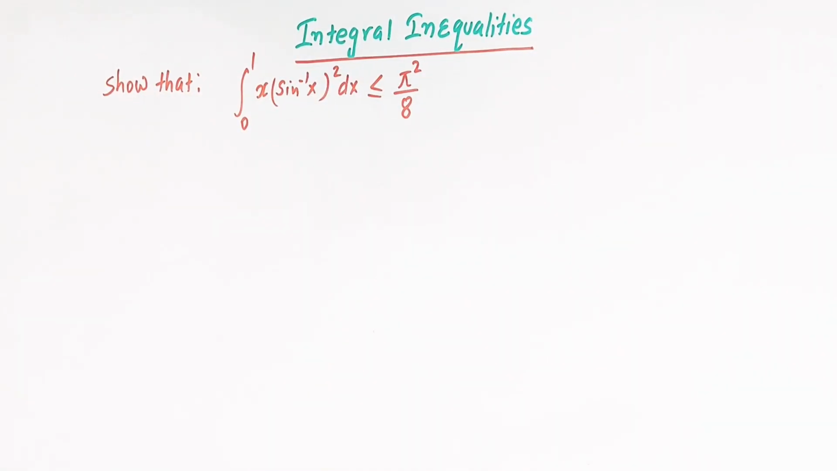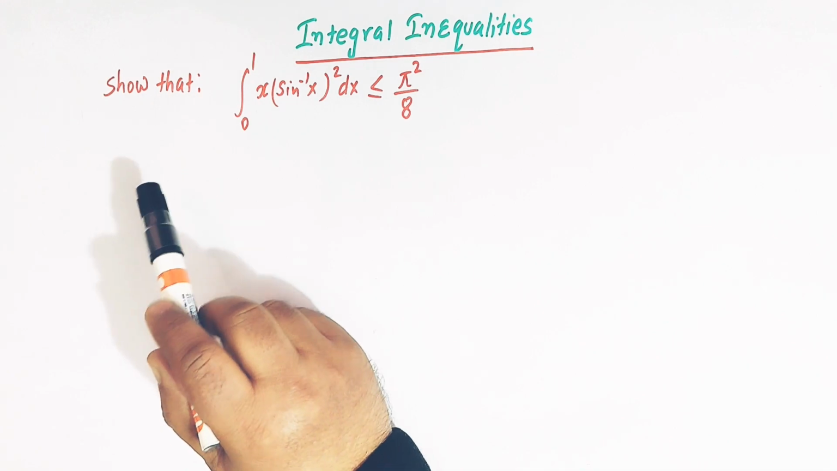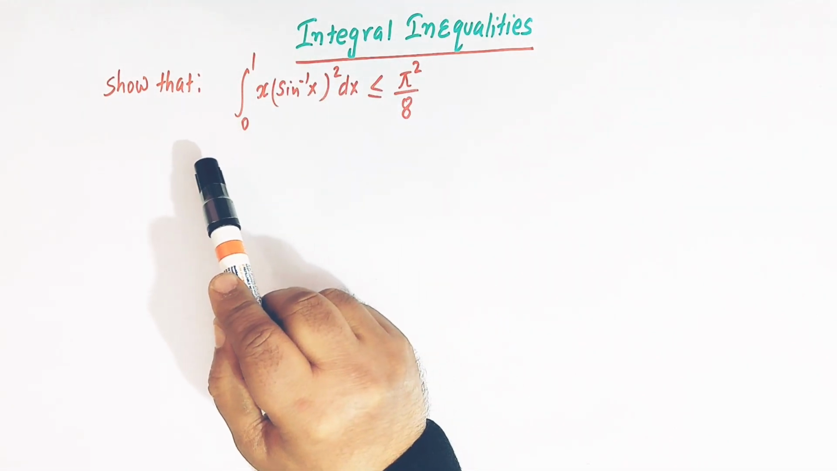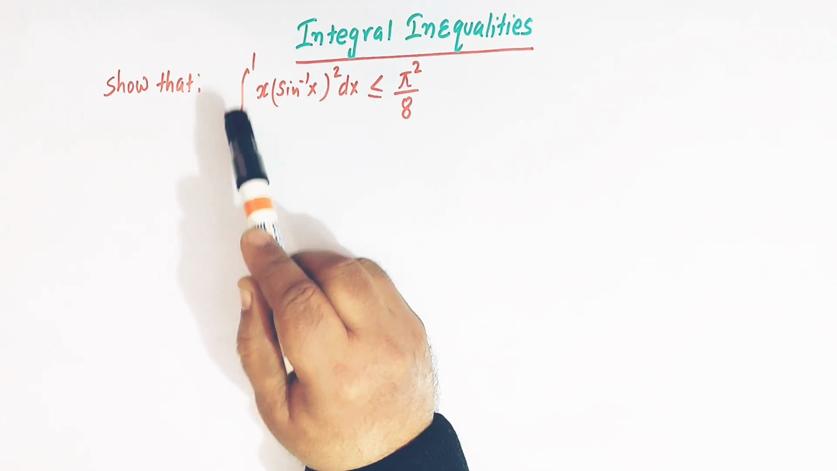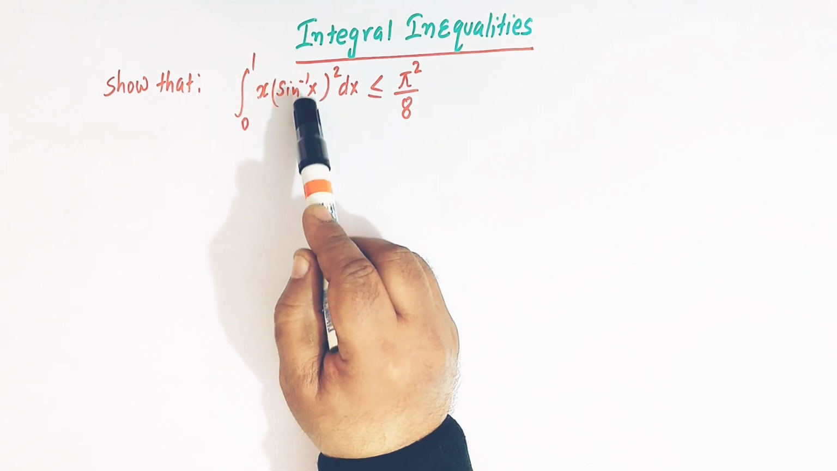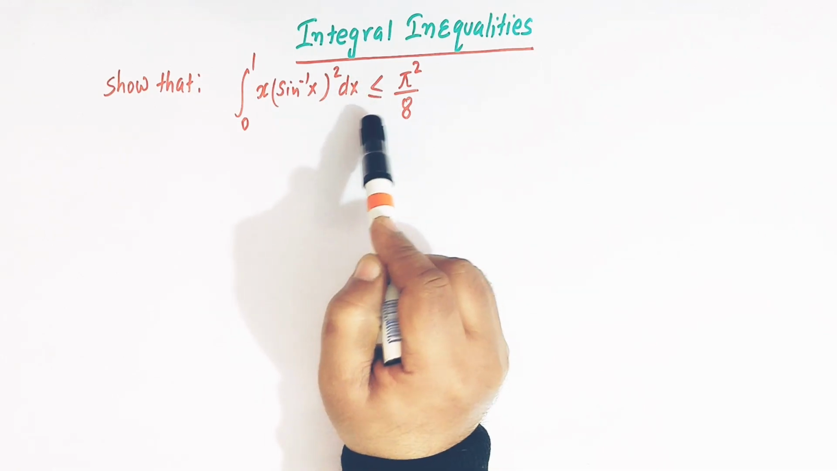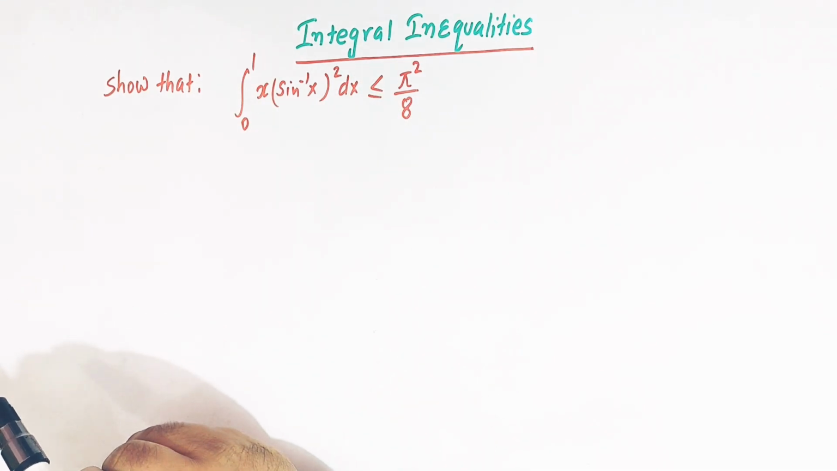Hello viewers, in today's class we are going to discuss one important integral inequality. So in this class we'll see how we can prove this important inequality, in which we have to show that the value of the integral 0 to 1 x times sine inverse x whole square dx is less than or equal to pi square over 8, right?